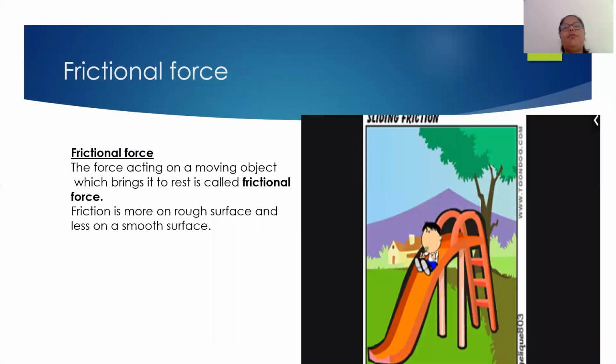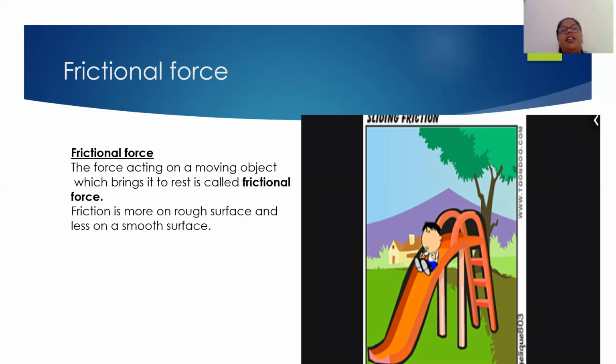The next type of contact force is our frictional force. Now friction, you all might have studied about friction. Yes, it is very important in our life. What is friction? Whenever any body is moving, for example, I told you that when you are moving on a bicycle, in order to stop your bicycle, you apply brakes. So the application of those brakes means there is a force required.